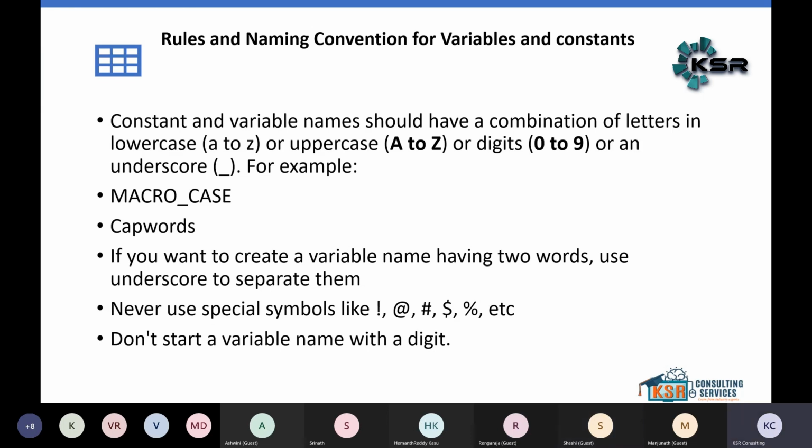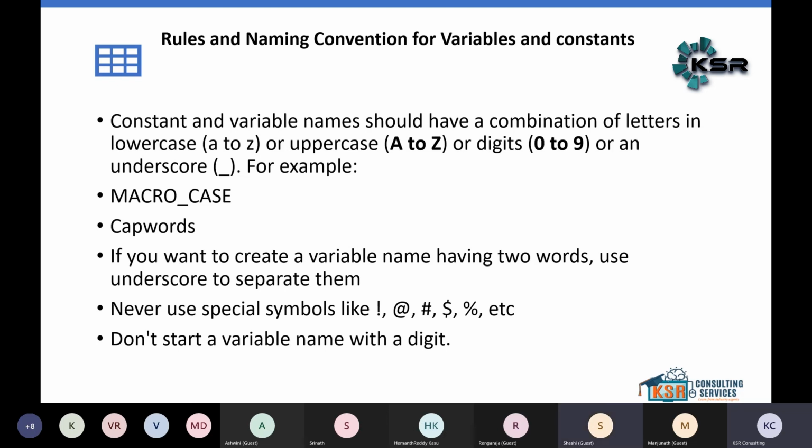Similarly, whatever rules we used to create an identifier yesterday, here also we are going to use the same rules to create constants and variables. To create an identifier, we follow a set of rules and naming conventions.